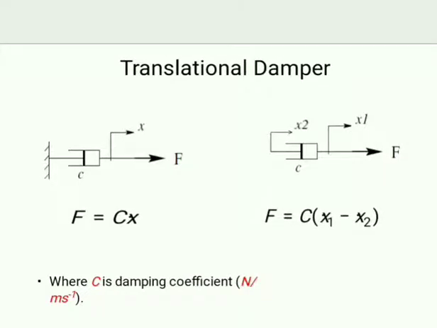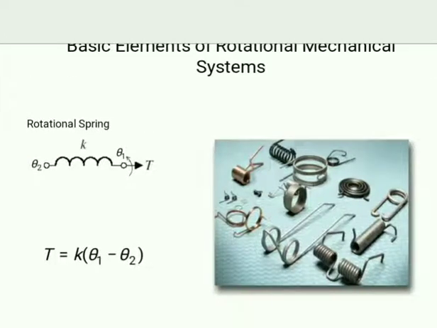Translational damper. What do we write? F is equal to C into x dot. In this case, F is equal to C into (x dot 1 minus x dot 2) because there are two distances, where C is the damping coefficient. For rotational spring, T is equal to K into (theta 1 minus theta 2).